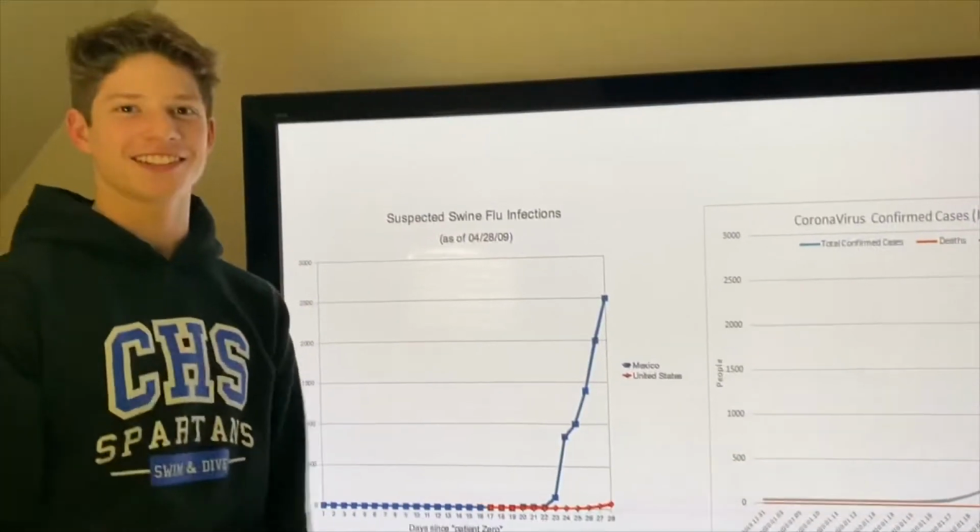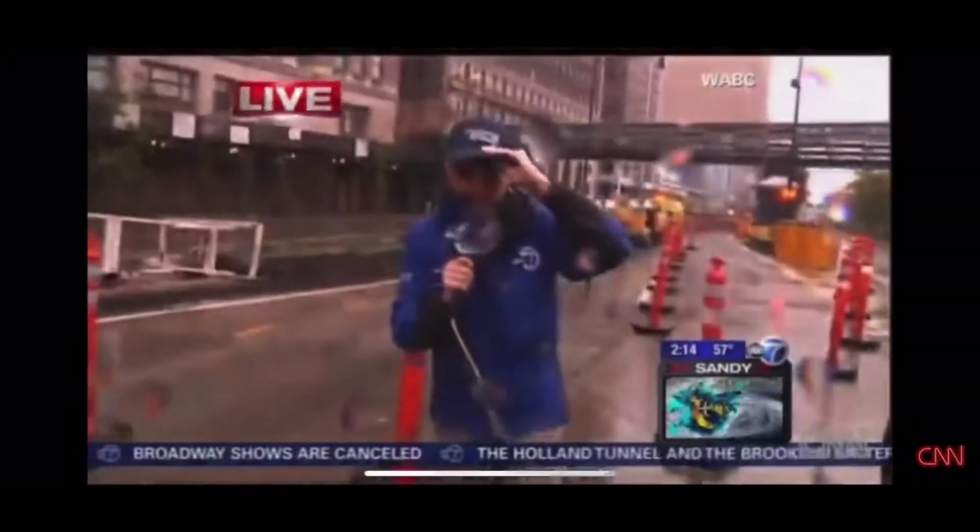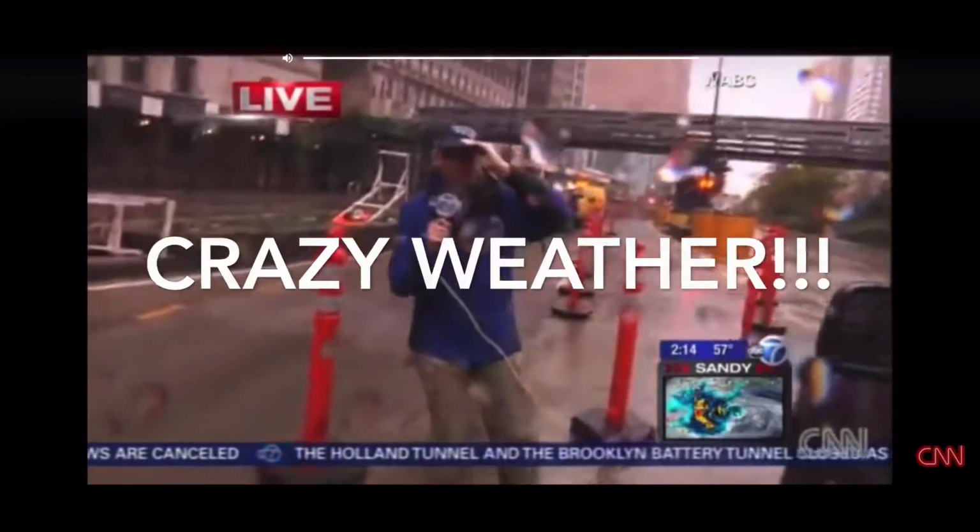Look at these graphs. Now on to the person live on the scene. That's a wind gust right there. Well, that's a wind gust. Oh, hey, Algebras. I didn't know you were there.